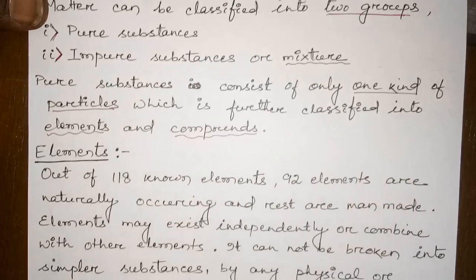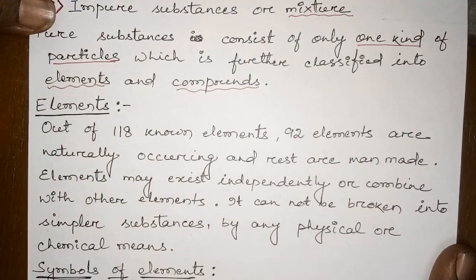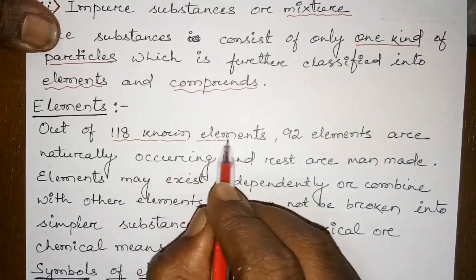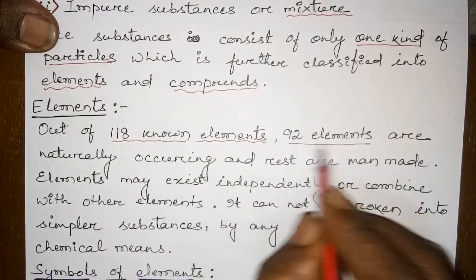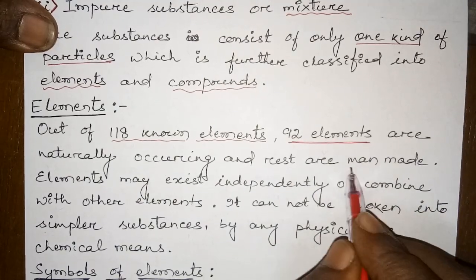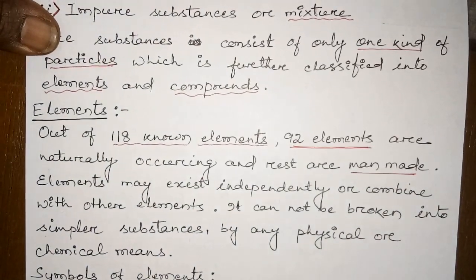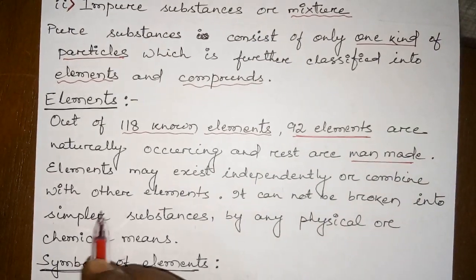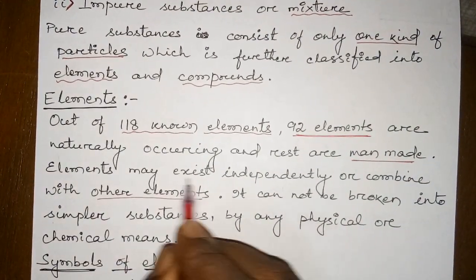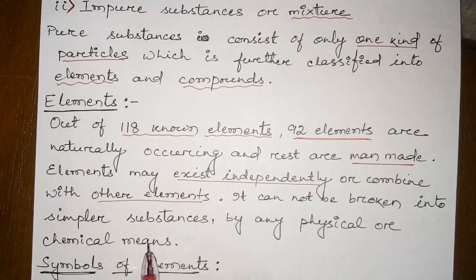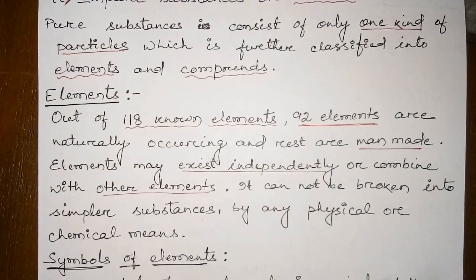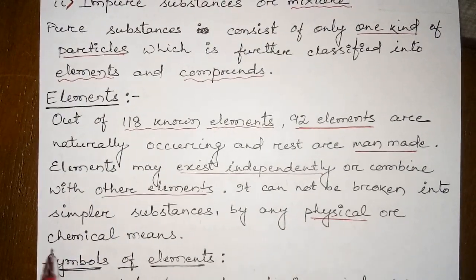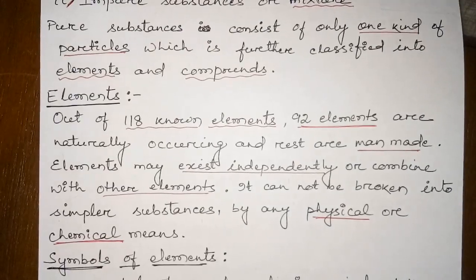Pure substances are further classified into elements and compounds. Clear? As we discussed earlier, there are 100 known elements which are discovered or named, out of which 92 are naturally occurring and the rest are man-made. Elements may exist independently or combine with other elements. It cannot be broken into simpler substances by any physical or chemical means. Clear? This is the element.